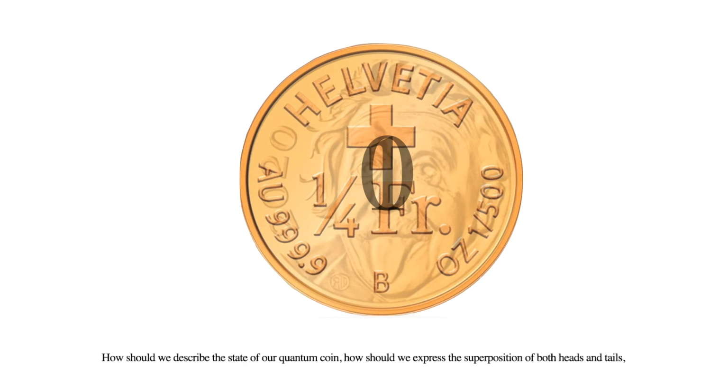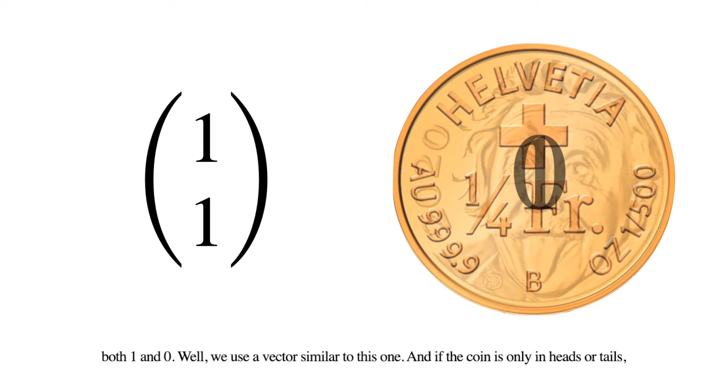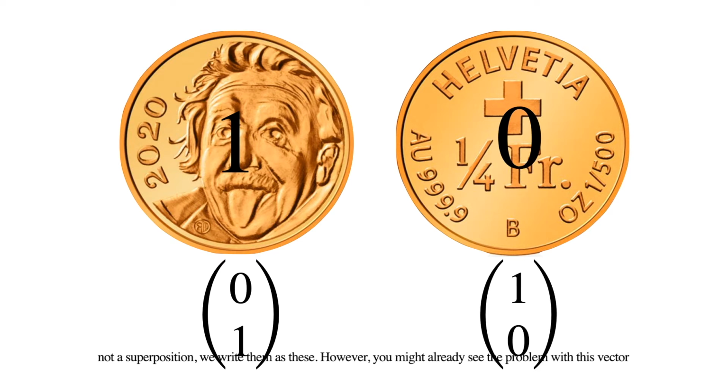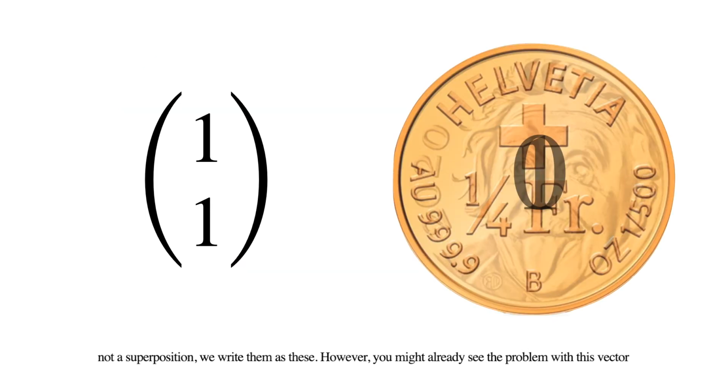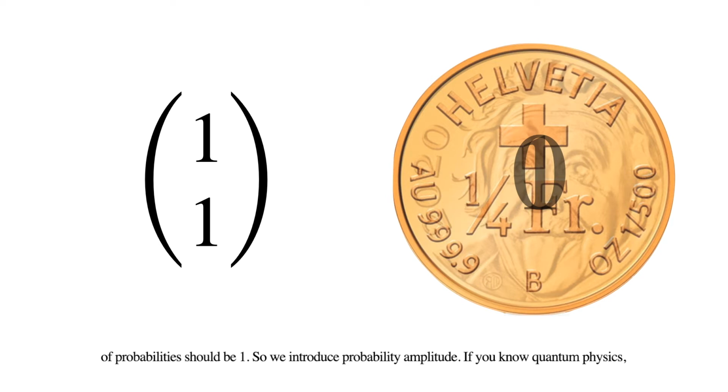How should we describe the state of a quantum coin? How should we express the superposition of both heads and tails, both 1 and 0? Well, we use a vector similar to this one. And if the coin is only in heads or tails, not a superposition, we write them as this. However, you might already see the problem with this vector describing the superposition. It looks like a combination of 100% heads and 100% tails, but the sum of our probabilities should be 1.